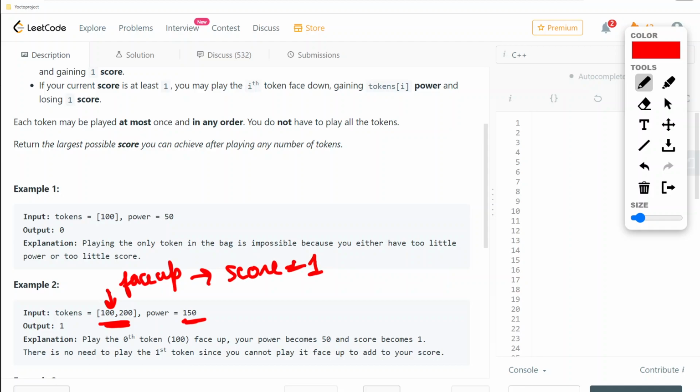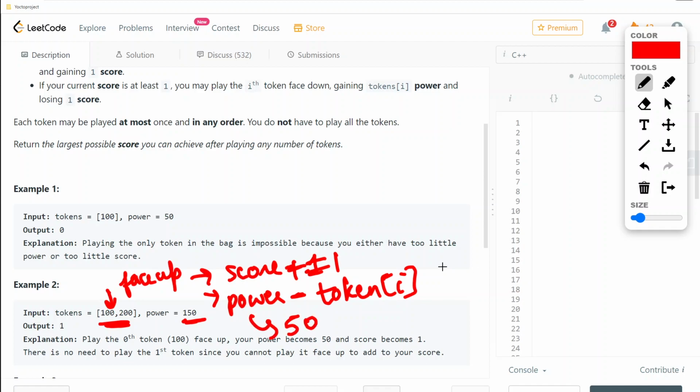Then score becomes plus equals 1, and the power becomes minus whatever token we have played. So the new power would be 50, as 100 has been consumed.